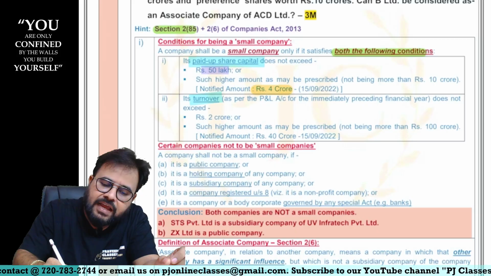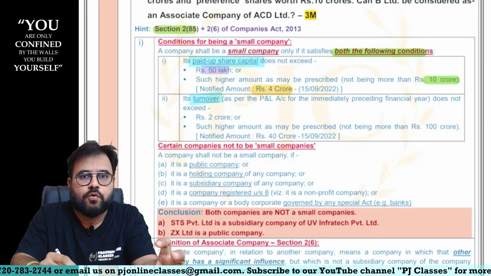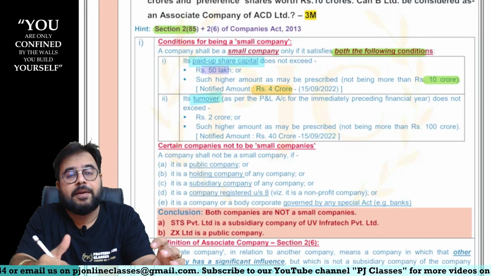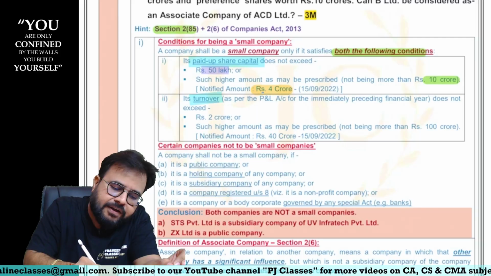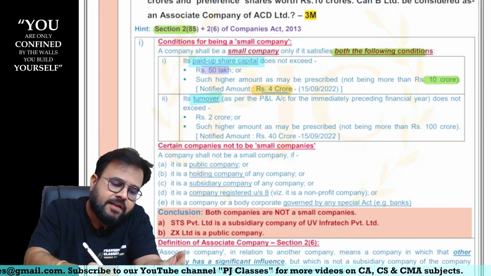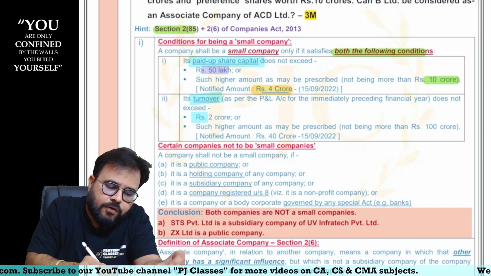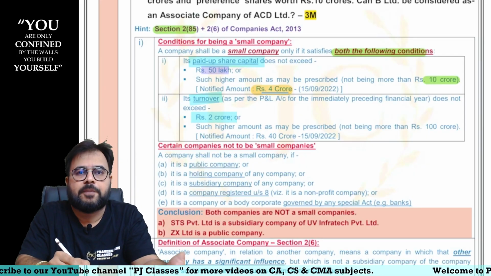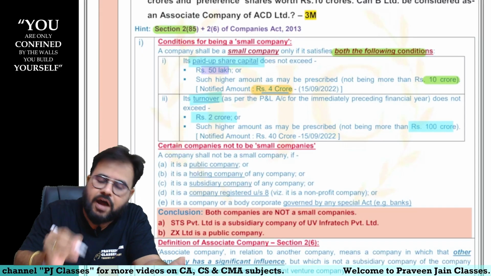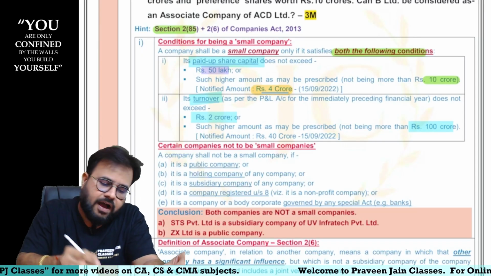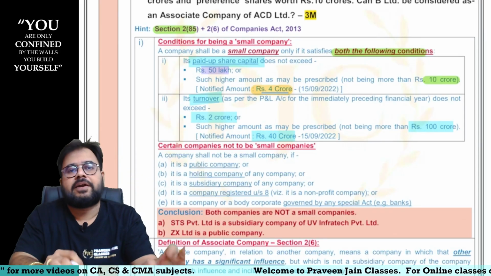Okay, so limit given in the act was 10 crores. So central government can prescribe a higher amount but not higher than 10 crores. So currently they have prescribed 4 crores as the paid up share capital. Similarly, turnover should be 2 crores or such higher amount as may be prescribed. Again, they will be prescribing the rules, sir, but that amount cannot go beyond 100 crores. Did they currently specify? Answer is yes. As per the rules, the limit is 40 crores.